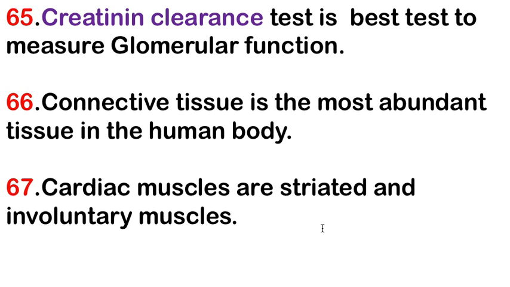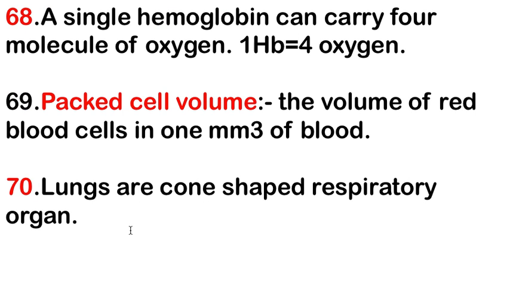Next, cardiac muscles are striated and involuntary muscles. Next, a single hemoglobin can carry 4 molecules of oxygen. Next is the packed cell volume. What is the packed cell volume? The volume of red blood cells in 1 mm of blood is known as the packed cell volume.